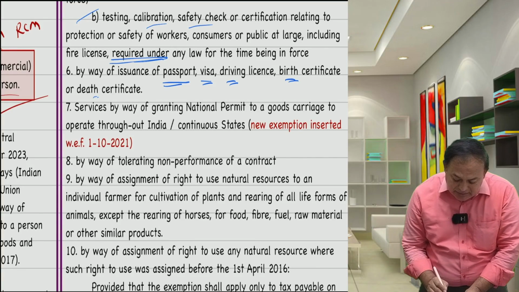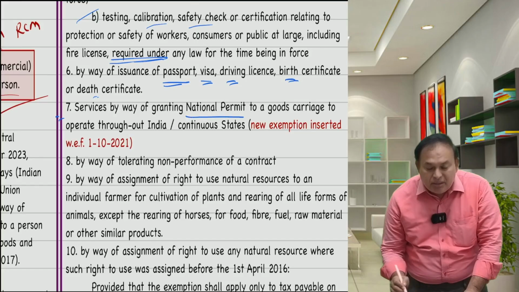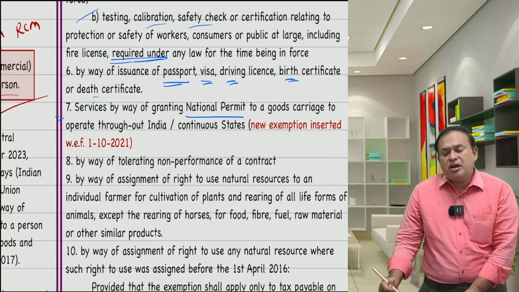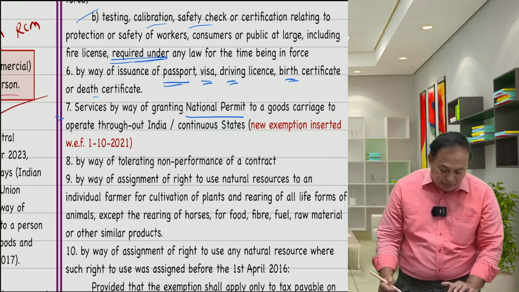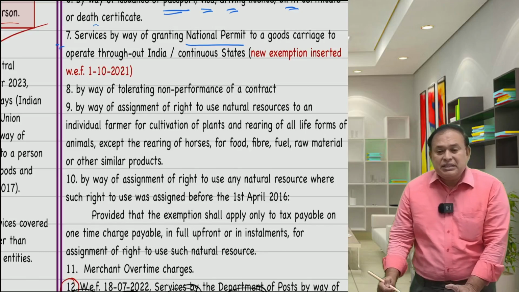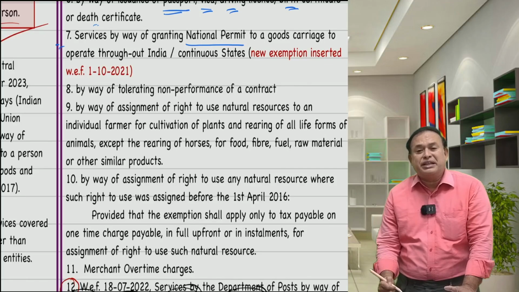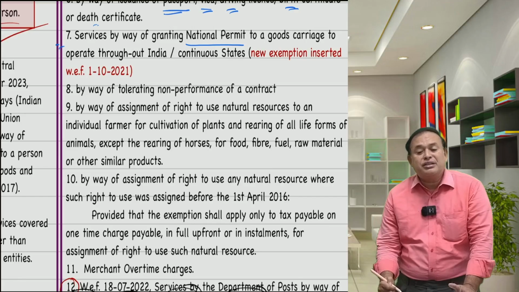Further, services by way of grant of national permit granted by RTOs, the fees are absolutely free from GST. National permit, to whom is the exemption granted? Services by way of grant of national permit to a goods carriage to operate throughout India, or to contiguous states.